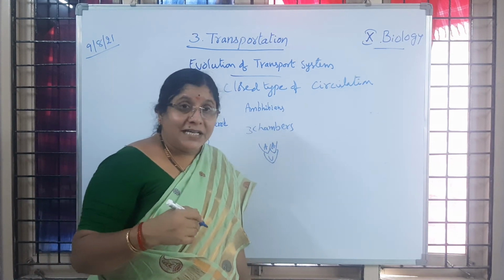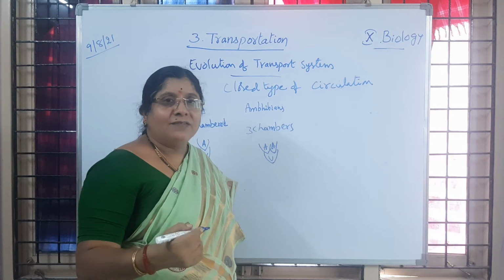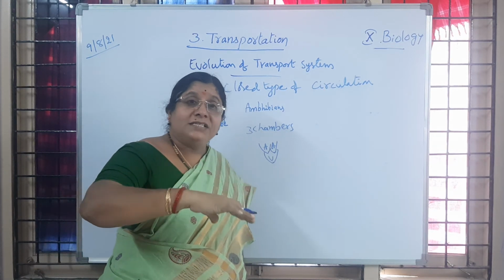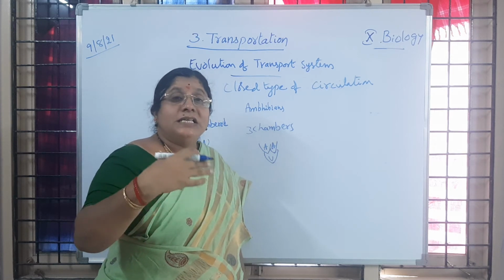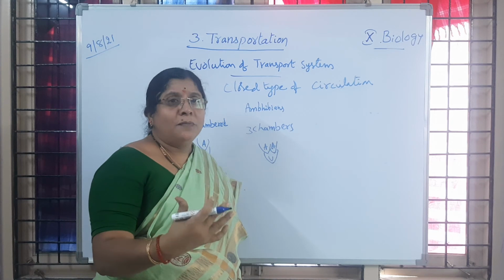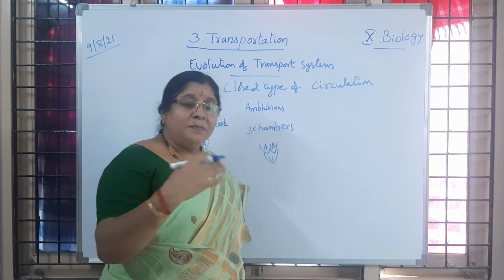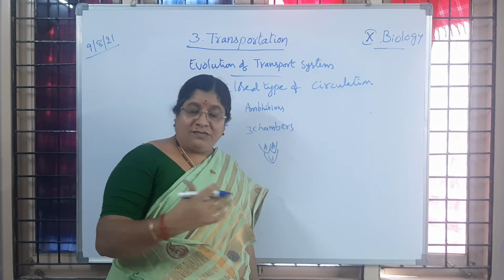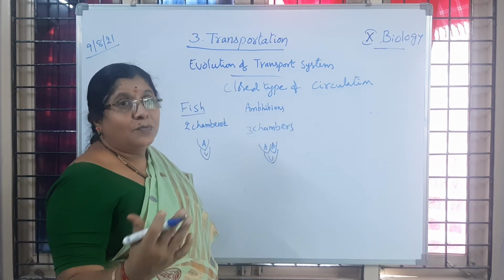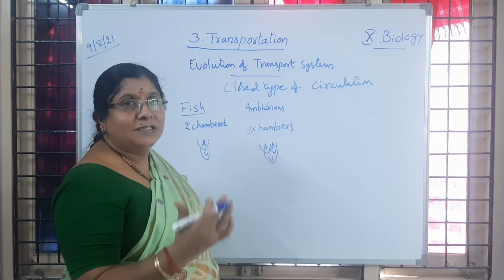So what kind of blood is supplied to each and every part of the body? Mixed blood. While it is supplied to each and every cell of the body, at that time a higher oxygen percentage blood is supplied. When it is brought to the heart, deoxygenated blood, a higher percentage of carbon dioxide blood, is brought.